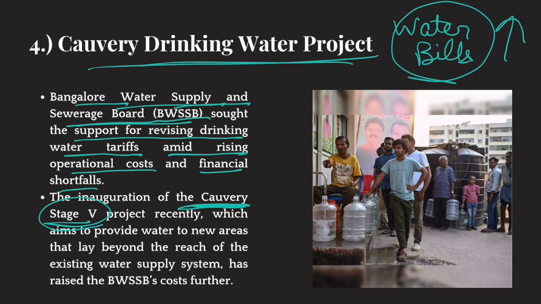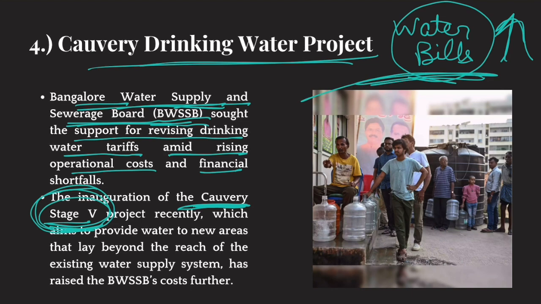But the Bangalore Water Supply and Sewage Board says that because of the cost of implementation of the stage 5 project, their costs have increased, and because their costs have increased, they have to increase water bills. Now, people won't be happy with this, but BWSSB is seeking the support of local MLAs and MPs to convince people that it is required at this very moment.